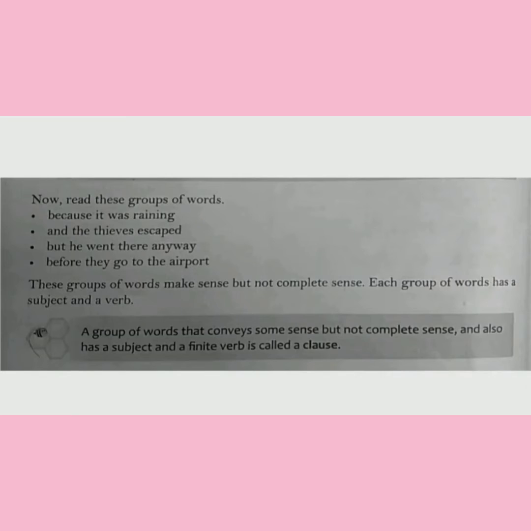Let us see some more groups of words. Because it was raining, but he went there anyway, before they go to the airport. Now, these groups of words also make sense but not complete sense. Each group of words has a subject and a verb. So we can say a group of words that conveys some sense but not complete sense and also has a subject and a finite verb is called a clause.